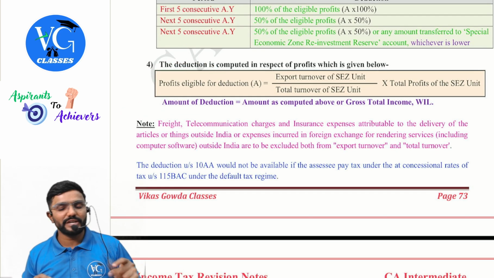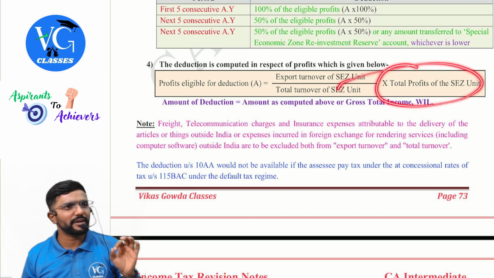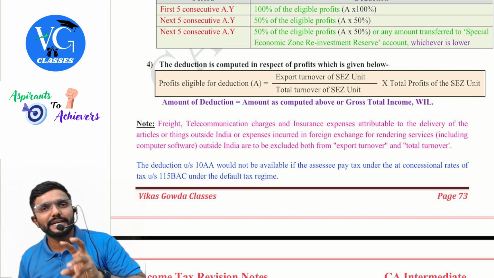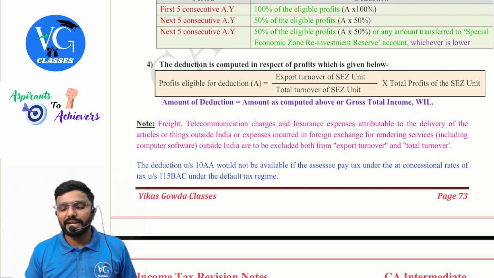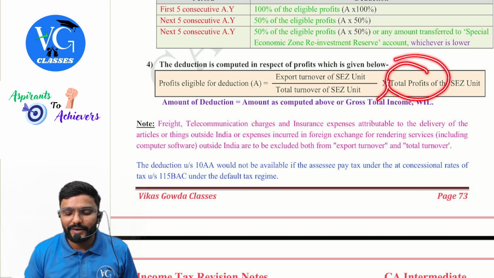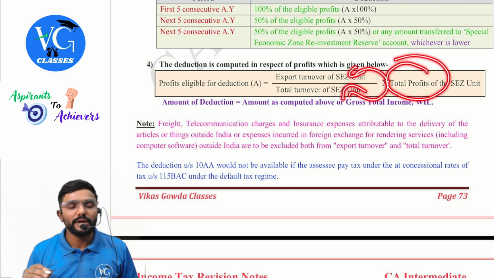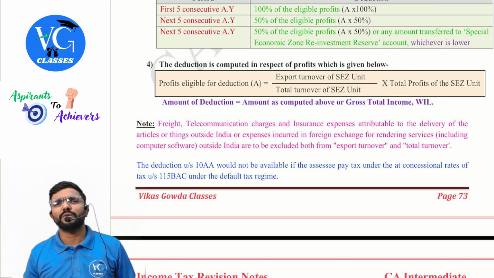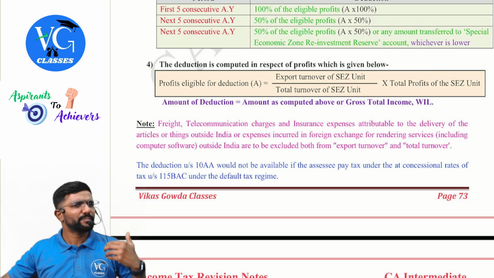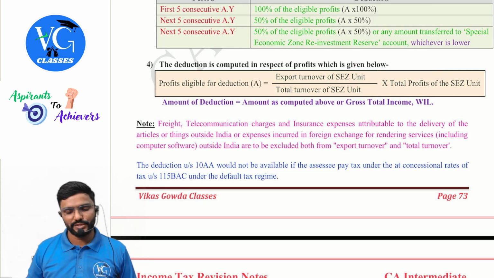How do we calculate profit eligible? Take total profit of SEZ unit. Calculate how much of that is attributable to export business. How do I calculate it, sir? Total profit divided by total turnover into export turnover. What do you get? Export profit or profit from export business.